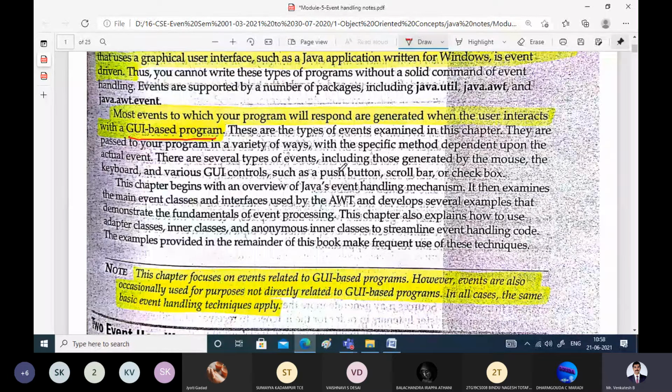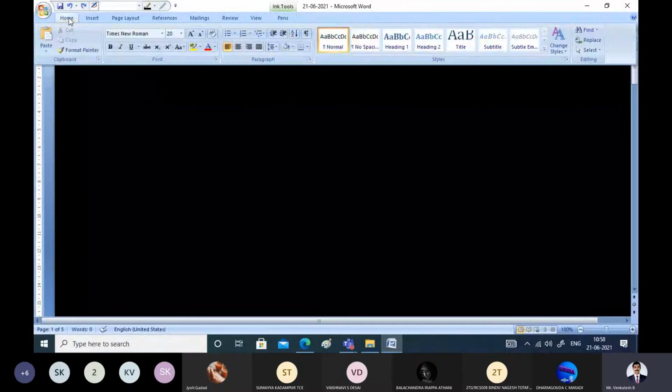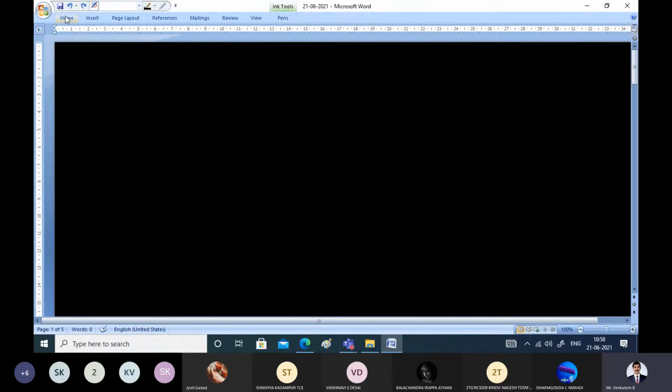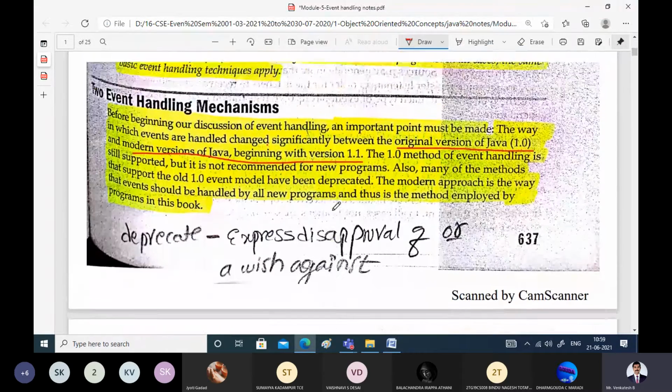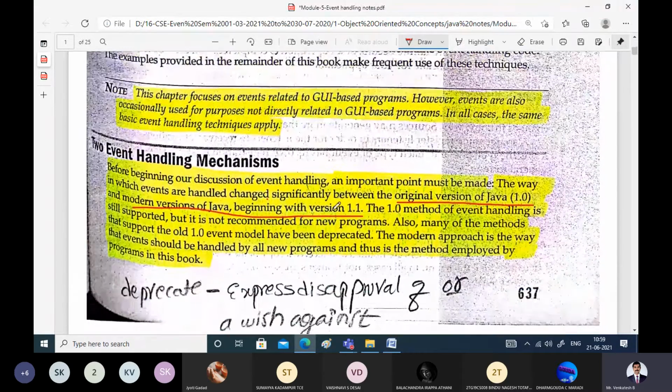Like in an MS Word document, this is what a graphical user interface is. You can go to the home button and select whatever options you want. But for everything, there is backend code written. That code is going to execute whenever you click on any of the options. So we can talk to the program with the help of graphical user interfaces. So basically, what actually is an event? Before we see the event,